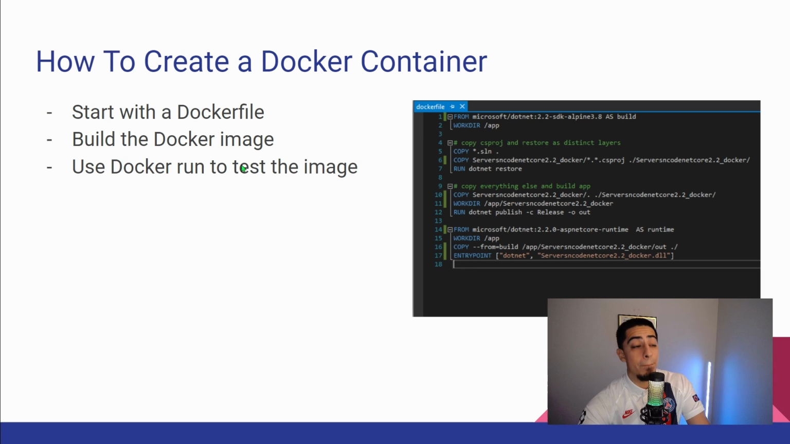And then you're going to build the Docker image using Docker build. And then you can just do Docker run, and that will run so you can locally test the image, right? And that basically creates a Docker image for you to have. And then you can use that image to send it to whatever container that you need.